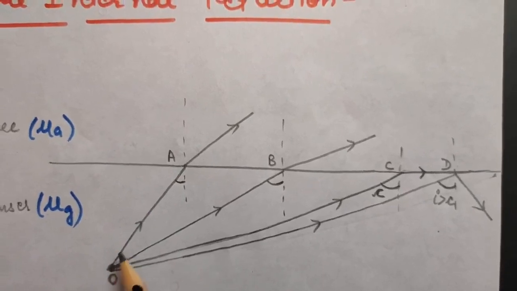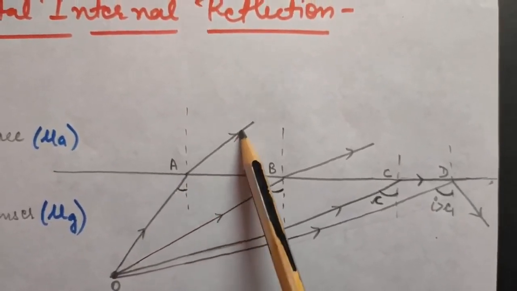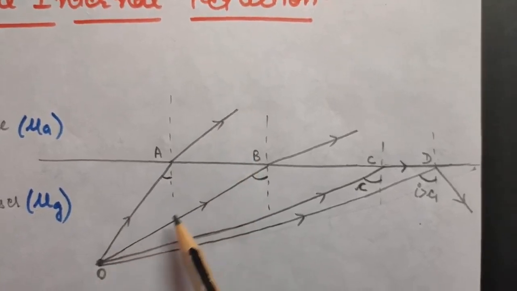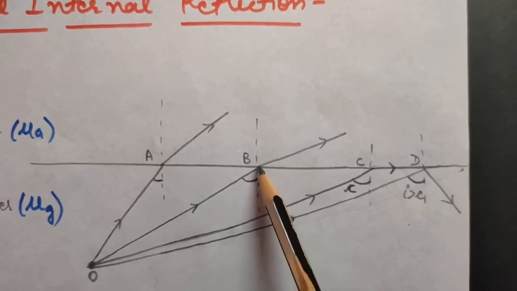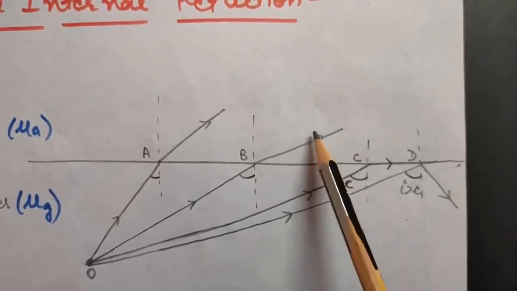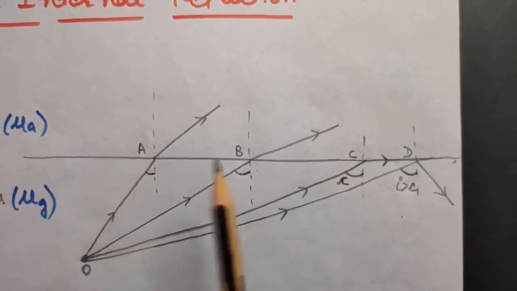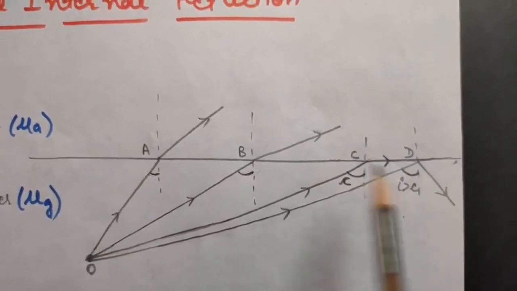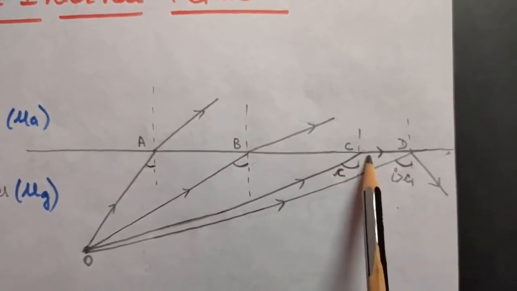See, this ray is going like this at an angle of this, so it will bend away from normal. Again, if I am increasing the angle of incidence, as you can see, the angle of incidence is increased, so this will now bend more away from normal. So you can say, if we keep on increasing the angle of incidence, this light ray will come closer and closer to this surface, right?